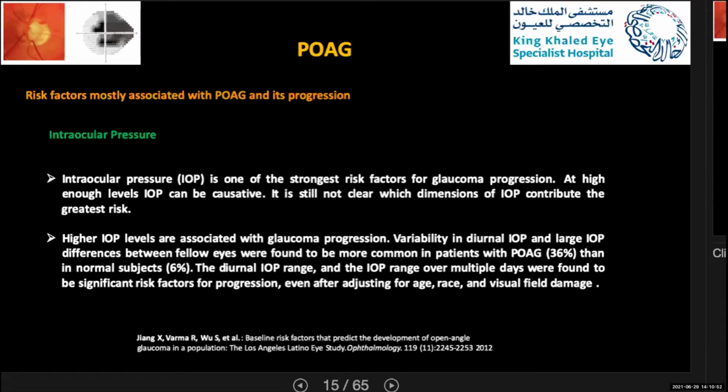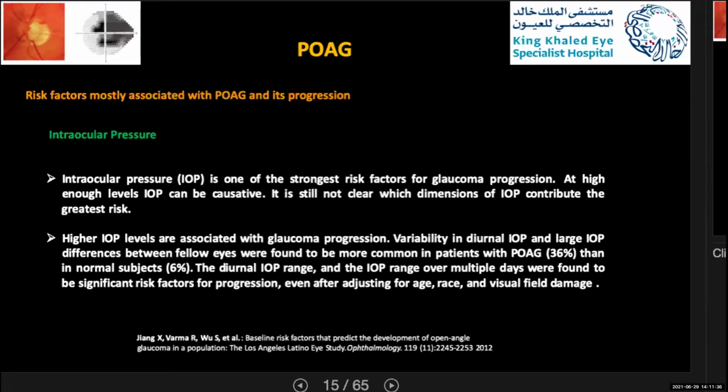What about the intraocular pressure? As we said, it is one of the strongest risk factors for glaucoma progression. At a high enough level, it can also be a causative factor. Still, it is not clear which dimension of IOP contributes the greatest risk, but higher IOP levels are associated with glaucoma progression in the Pharma study, and variability in diurnal IOP and larger IOP difference between fellow eyes were found to be more common in patients with primary open-angle glaucoma, 36% versus 6% in normal subjects.